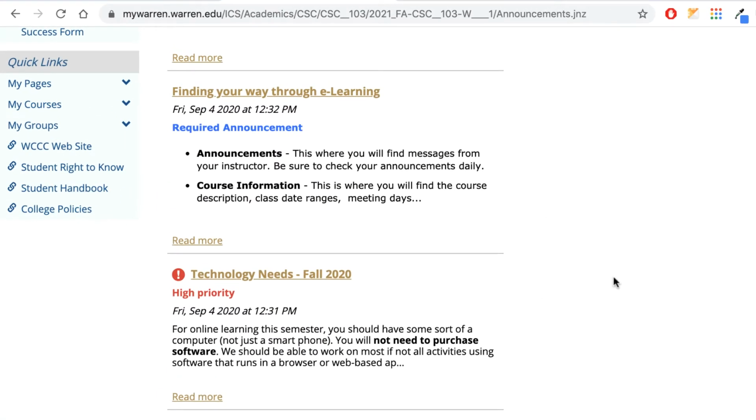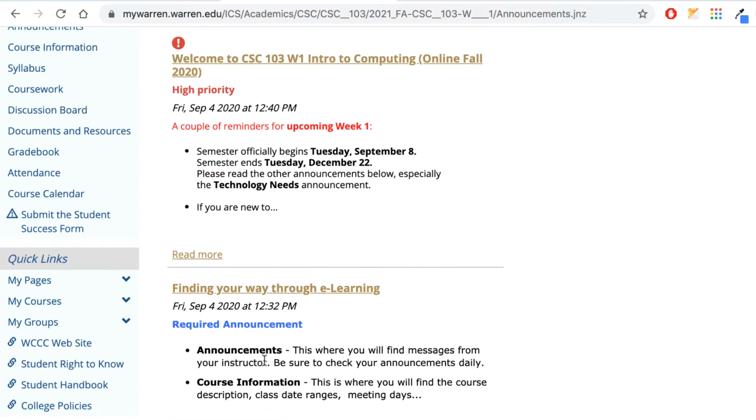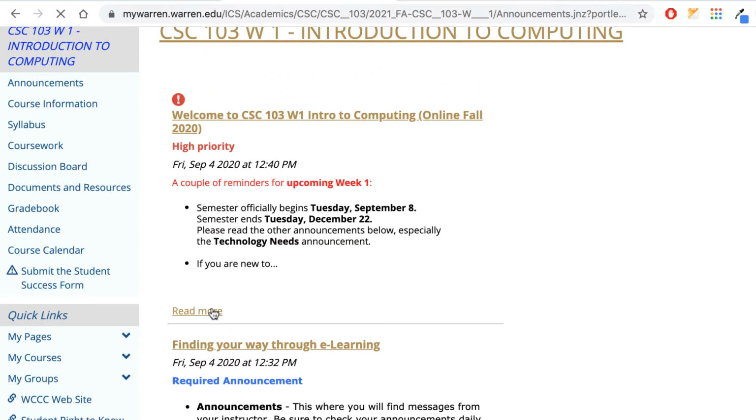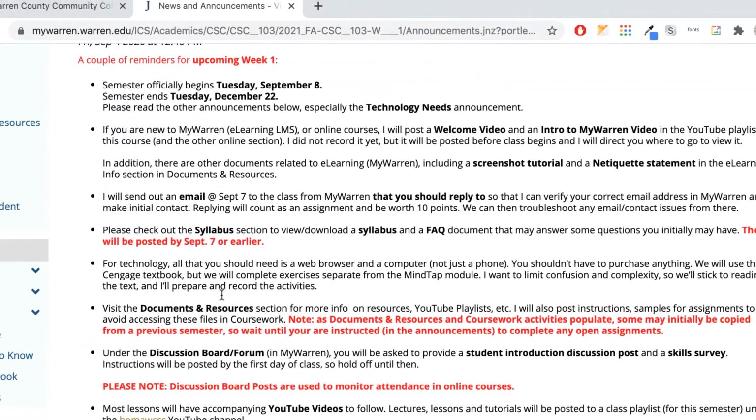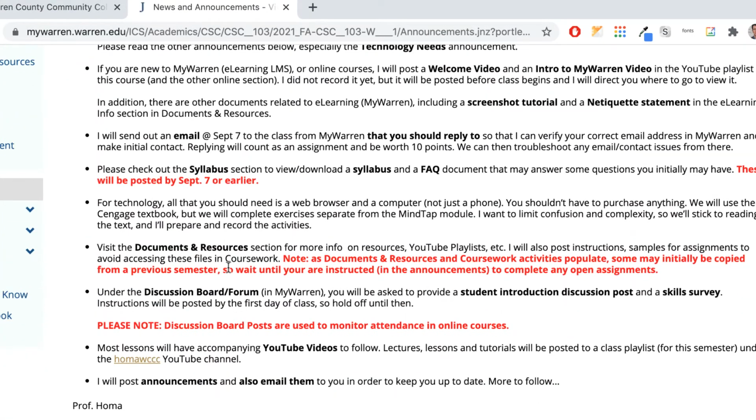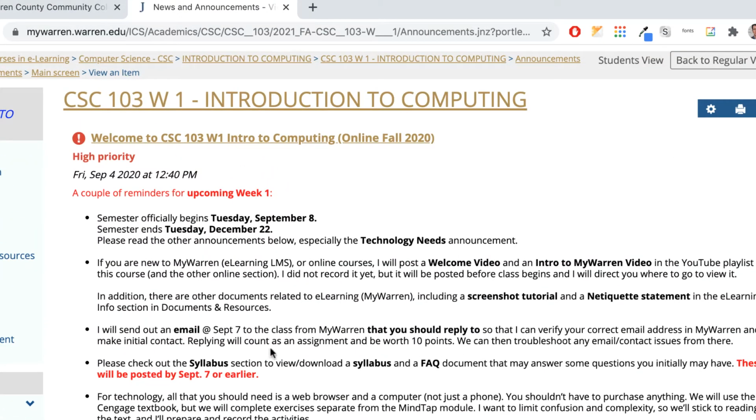So if you're interested in the CARES Act, you need a computer, you need internet access, something like that, make sure you click on here. There's a link in here. And also, when I post these announcements, make sure you click on read more, because there's a whole bunch of stuff here to read. And I know you might just look at it and go, oh God, I don't feel like reading all this. But make sure you read it. It's part of what you're doing as an online class, so it's all important stuff here.